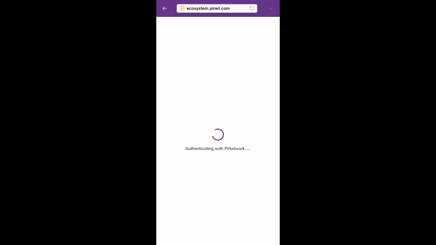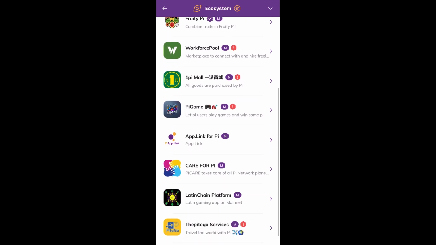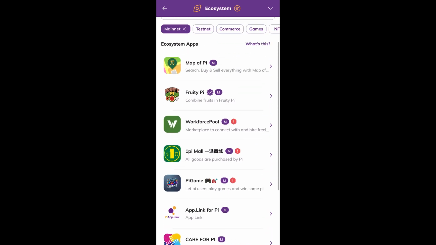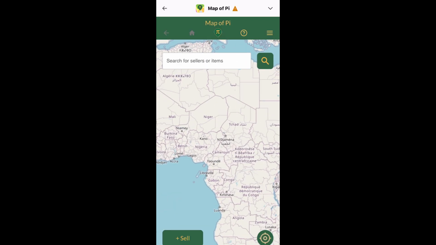Before the open mainnet, we were promised that we're going to see some dApps being developed, and then the dApps will be released for people to use. These dApps are actually supposed to boost the ecosystem of the Pi network. A lot of people have been saying that we have not seen these dApps. Nobody has any idea how to use these apps.